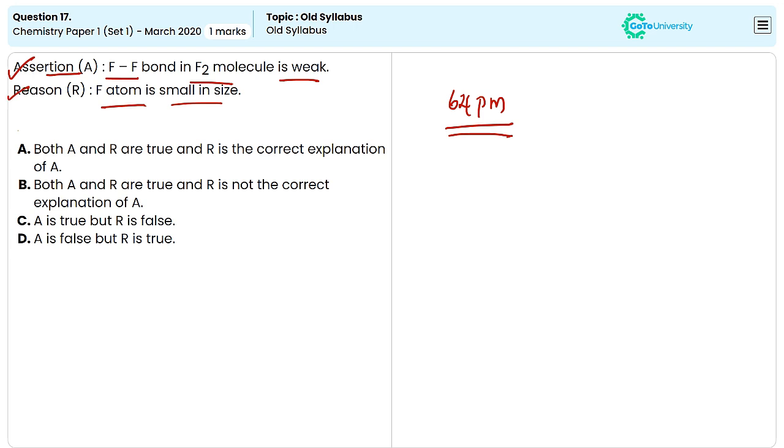But the second statement is not the reason for the first statement. So we can say option B is the correct answer.